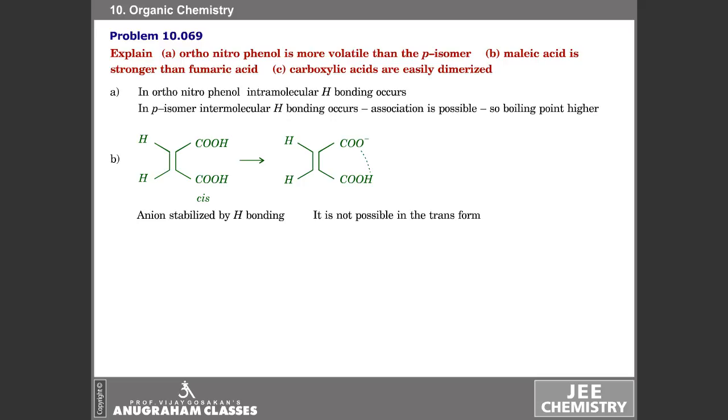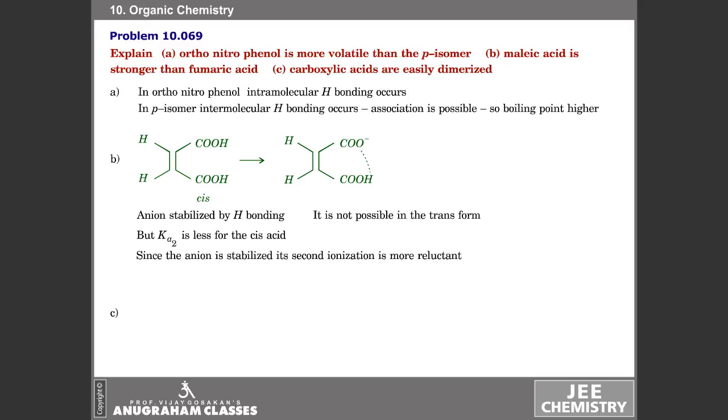Since the anion is more stabilized, it has a tendency to ionize more quickly, and therefore the cis form is stronger than the trans form. But you must also remember, because the anion is more stabilized in the cis form, it cannot further ionize easily, and therefore the second stage ionization is more possible for the trans form than for the cis form. The Ka2 is less for the malic acid than for the fumaric acid.